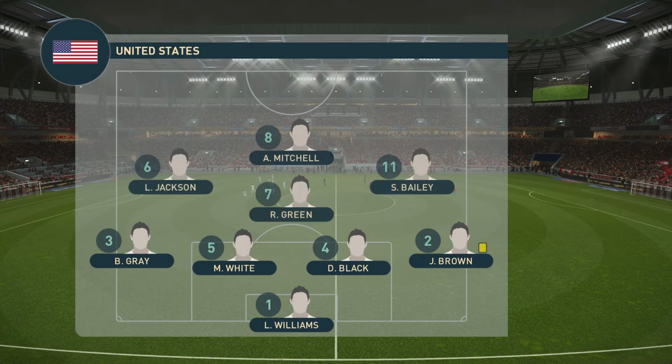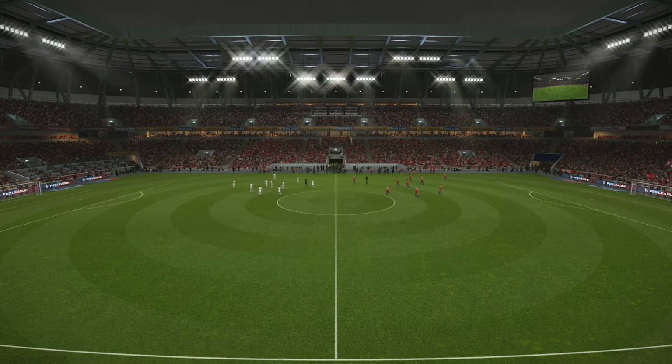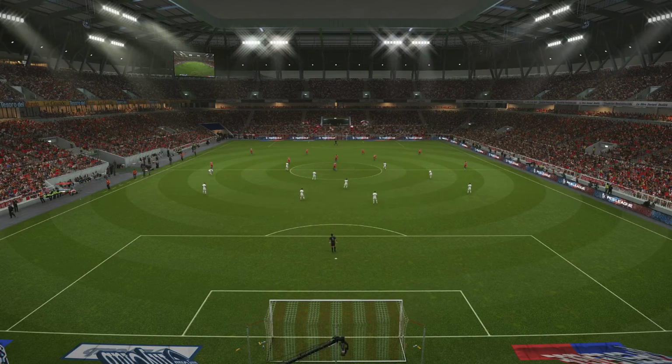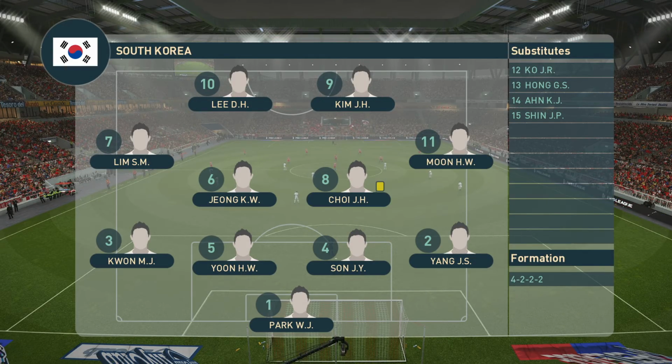Let's look at the USA lineup. We have Williams in goals, White and Black the centre backs, Green the holding midfielder, Mitchell the attacking midfielder, and up front we have Miller and Smith. Let's have a look at the South Korean lineup. We have Park in goals, Yoon and Son the centre backs, Jong and Choi in the centre midfield. And up front we have Lee and Kim.